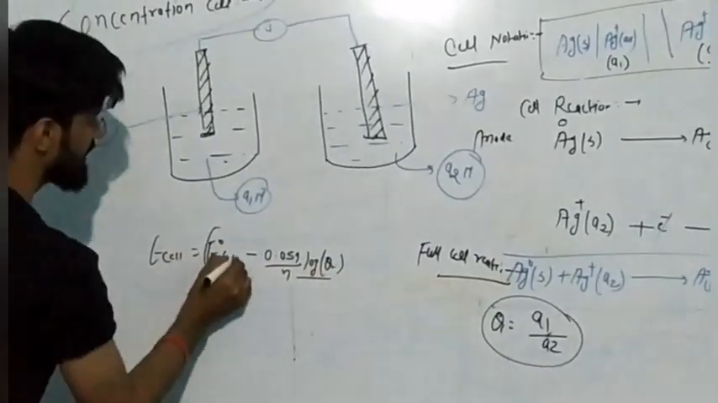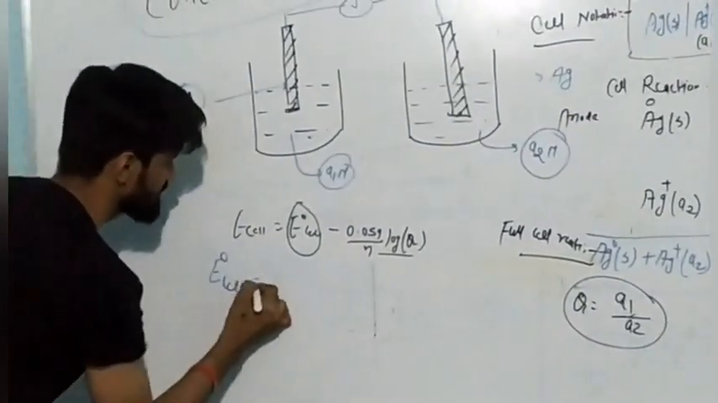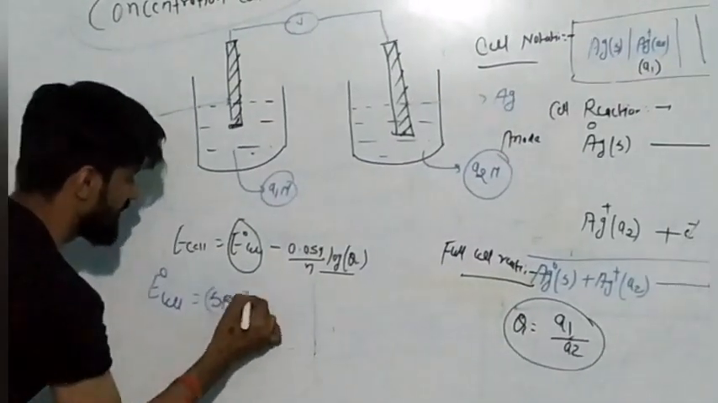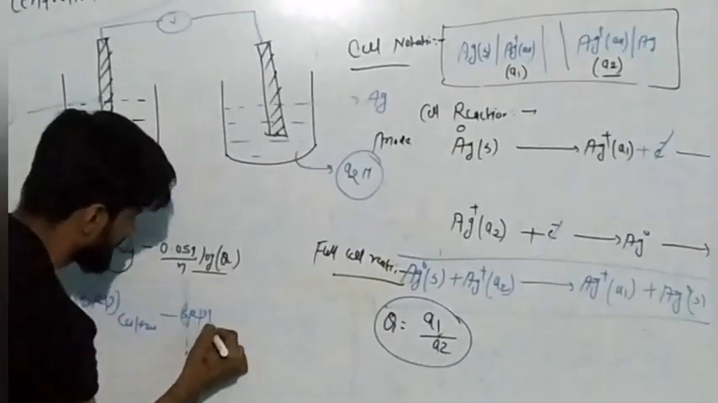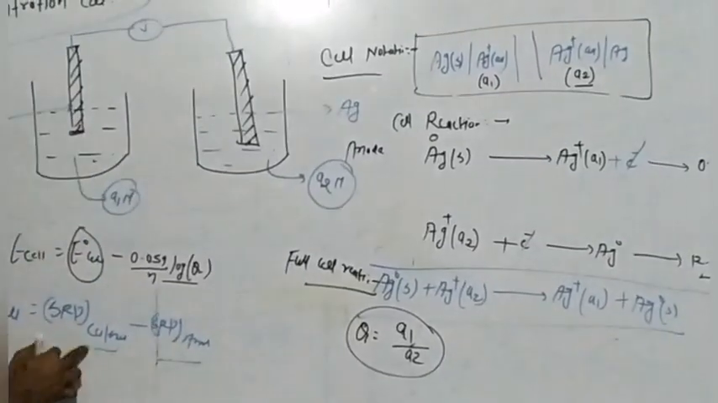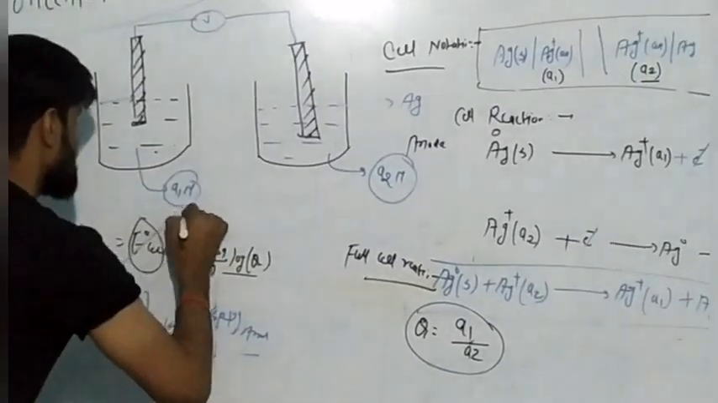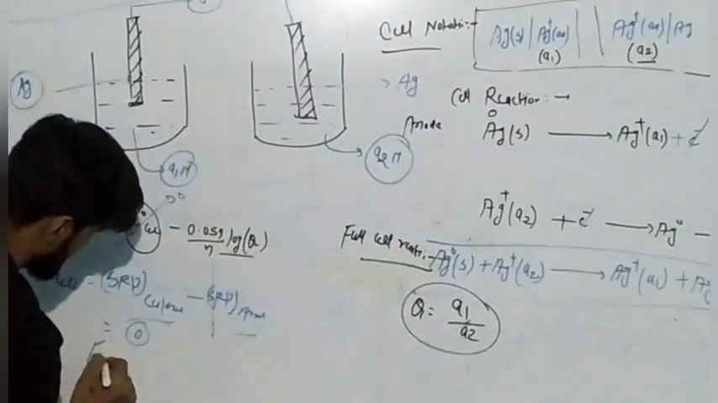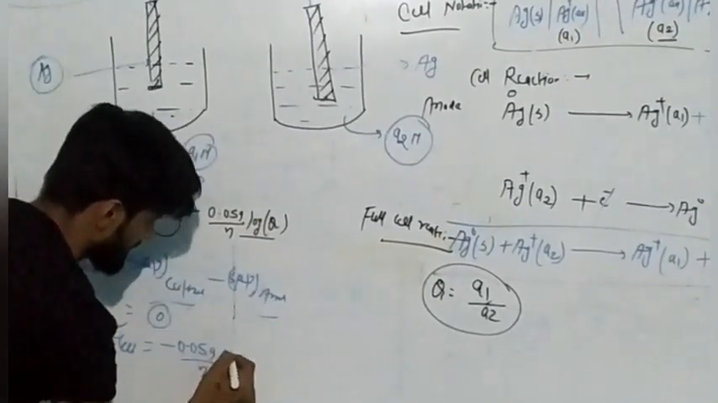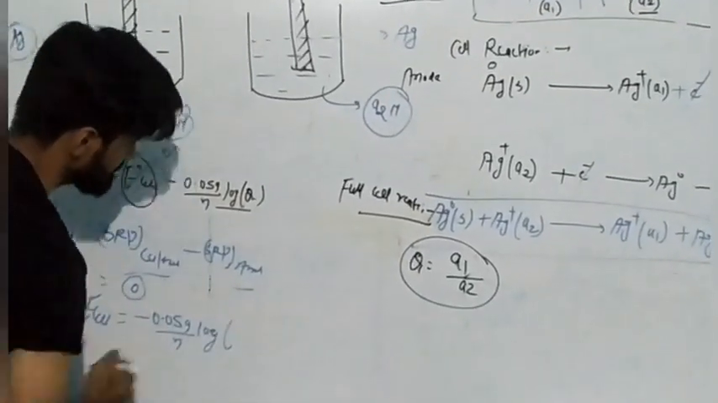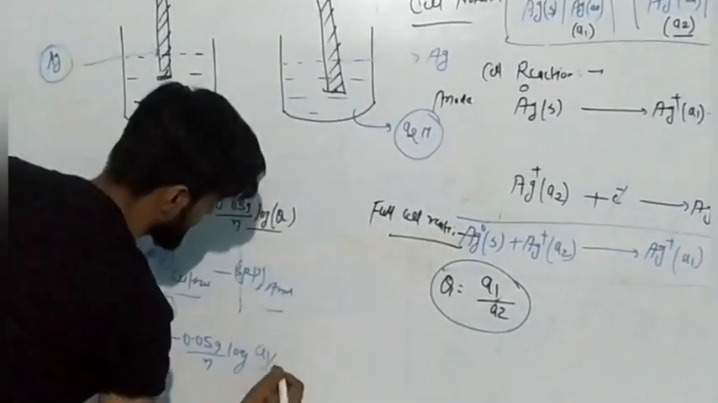Now the value of E° cell, my dear student, is equal to the standard reduction potential of cathode minus the standard reduction potential of anode. And here cathode and anode are both the same substance, so it will become 0. So E° cell will become 0. Now E cell is equal to minus 0.059 upon n log Q, if you write Q equals A1 by A2.